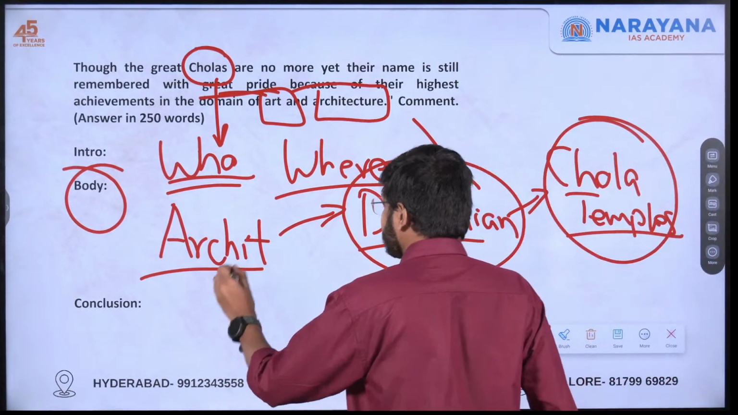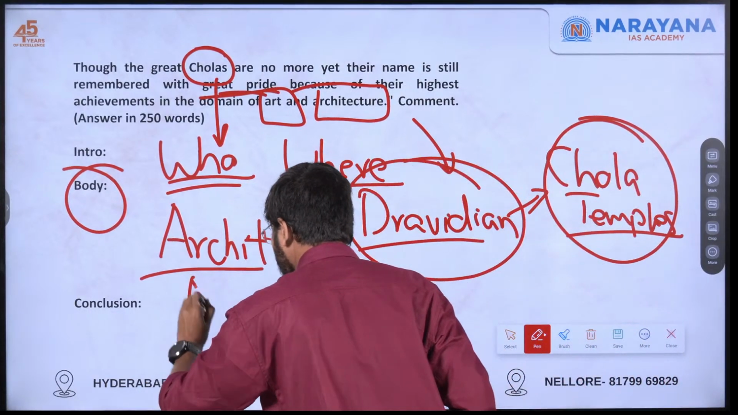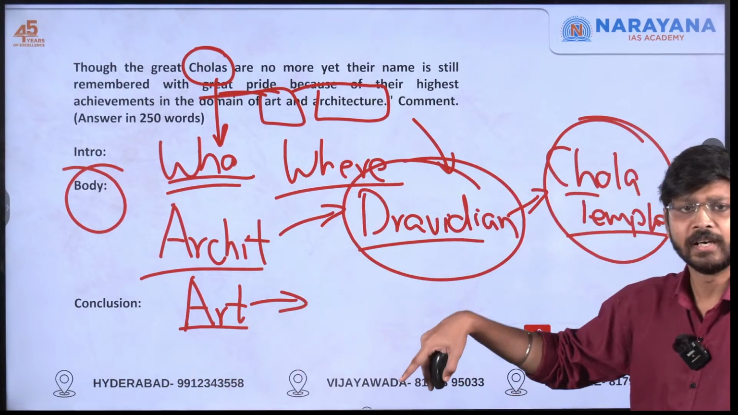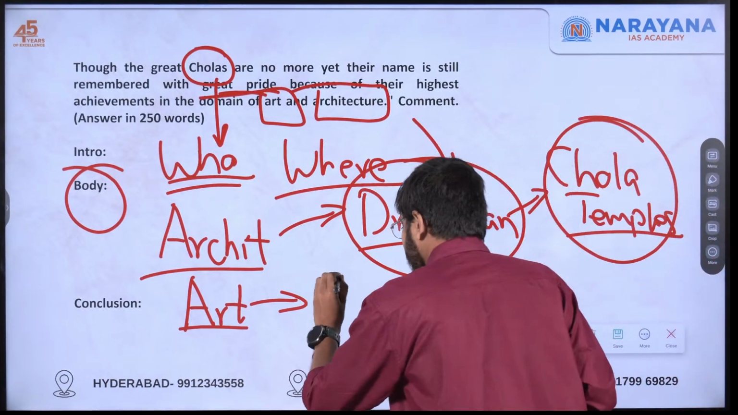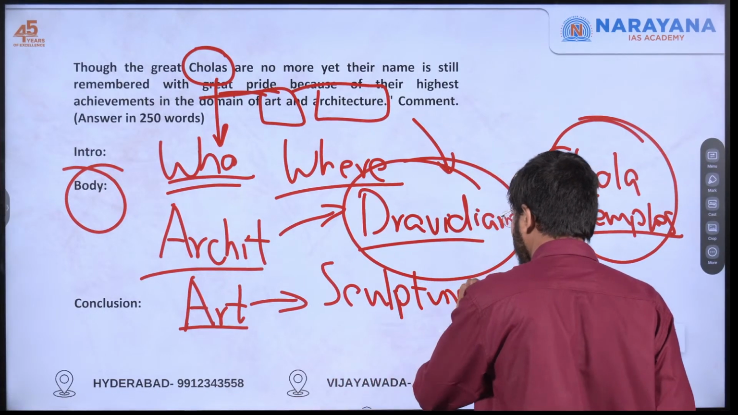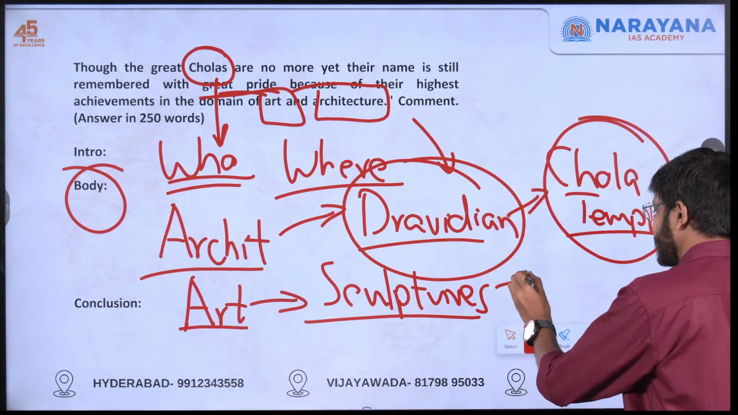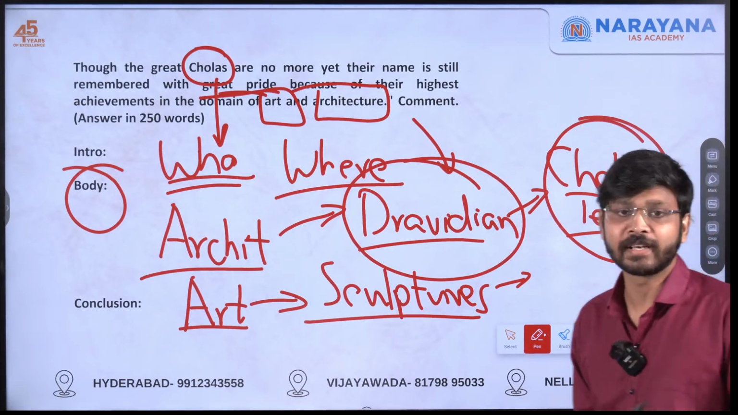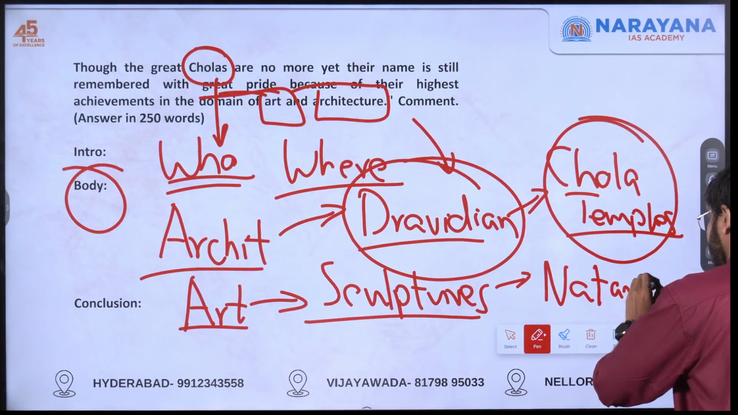Okay, all right. So next, regarding the art of Cholas. In art itself we can take different examples. One is sculptures. With the Pallavas, I was focusing on the paintings only. Here I will be focusing on the sculptures. Why? Because bronze sculptures in South India became prominent during the Chola period only. So you can give an example, for example Nataraja. The statue of Nataraja we can give as an example here.